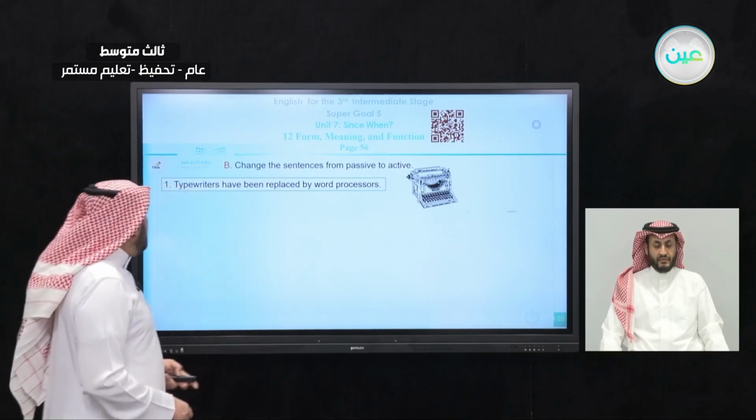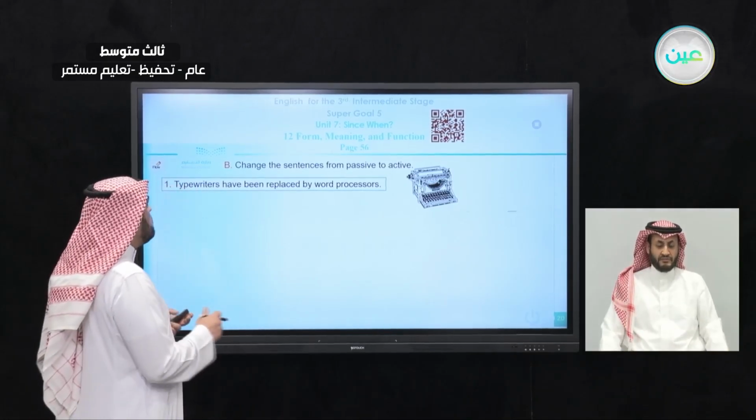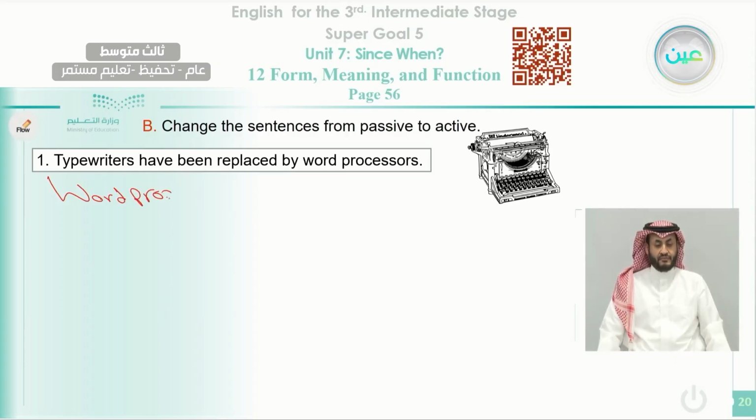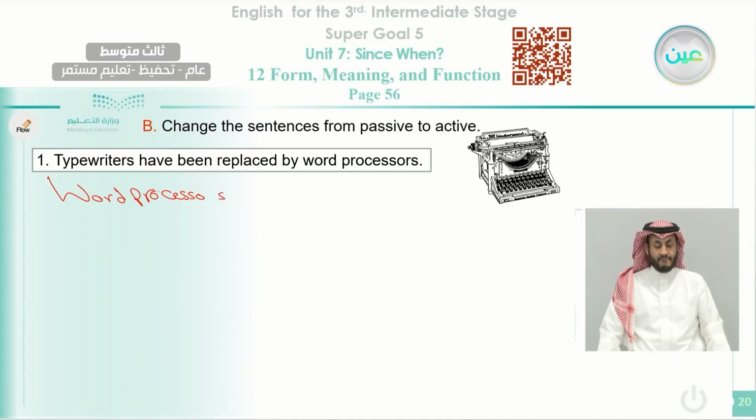Okay, how can we change it from passive to active? We can start with the subject. We can say word processors.